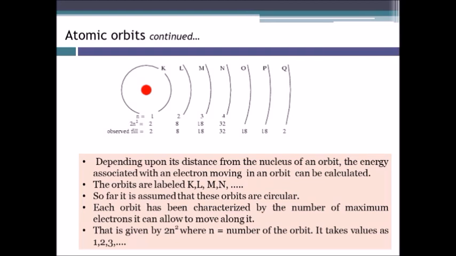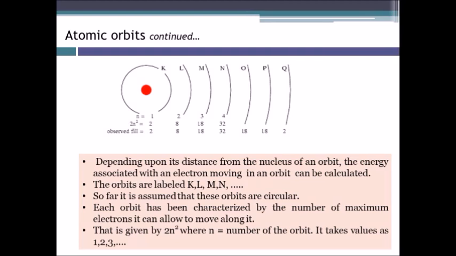Each orbit has been characterized by the maximum number of electrons it can hold as electrons move around the nucleus in that orbit. This number can be calculated by the formula 2n squared, where n is the number of the orbit, and obviously it can take values 1, 2, 3.